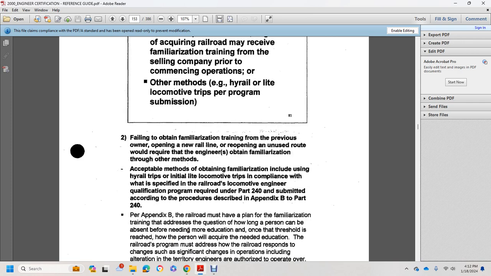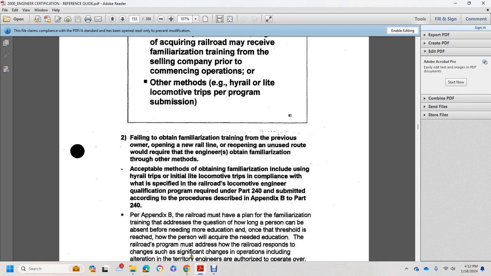the familiarization training from the previously owning company, or with the reopening of a new line or unused route, will require the engineer to obtain familiarization through other methods. Simple methods of obtaining familiarization include a high rail trip or initial light locomotive trips in compliance with what is specified in the railroad's locomotive engineer qualification program according to Part 240, submitted in accordance with the procedures prescribed in Appendix B of Part 240.